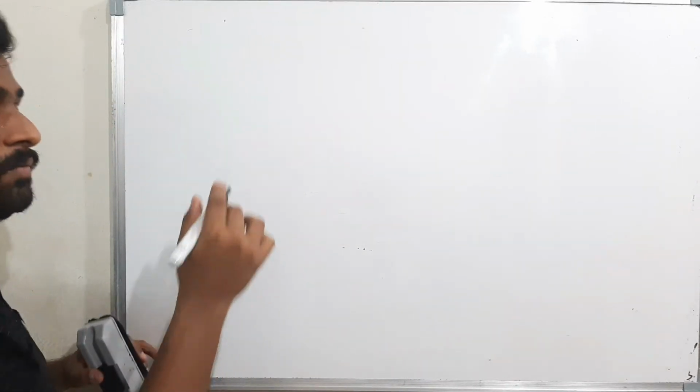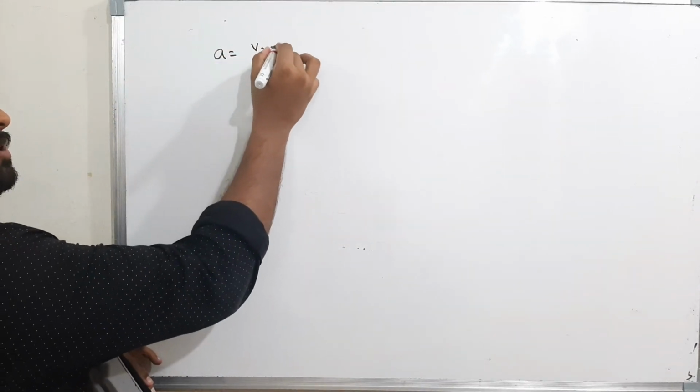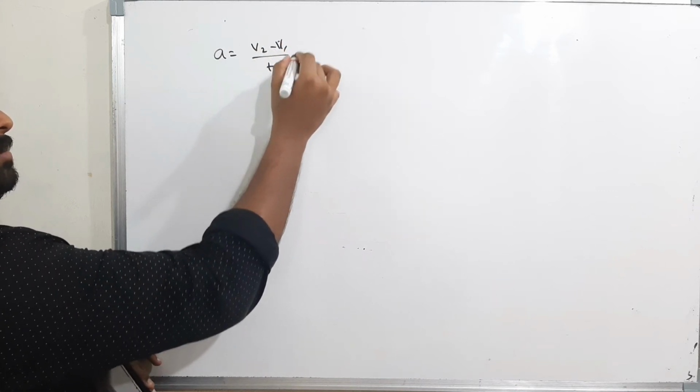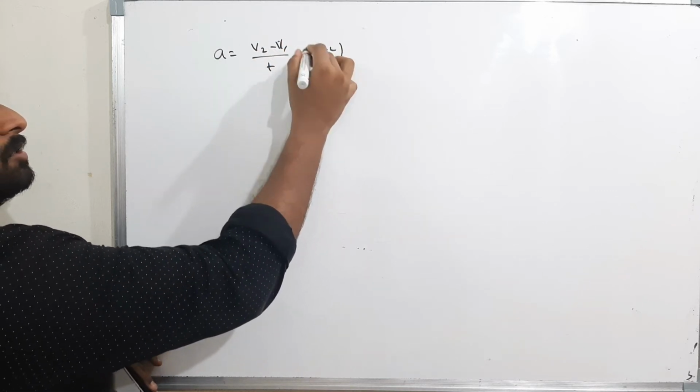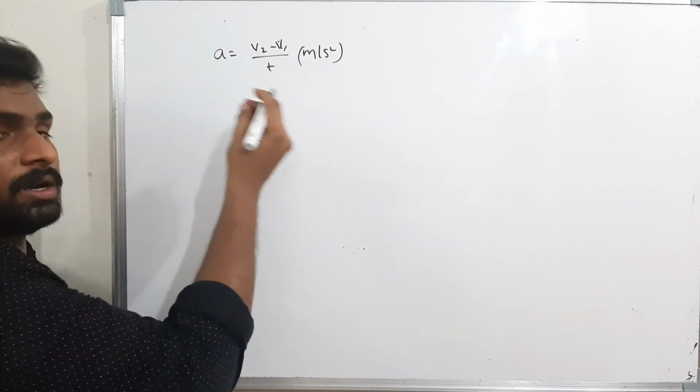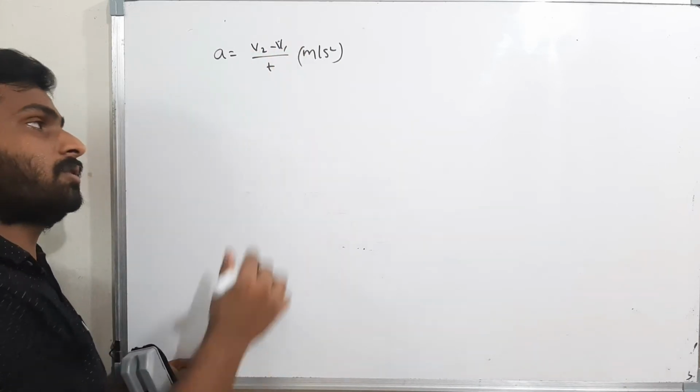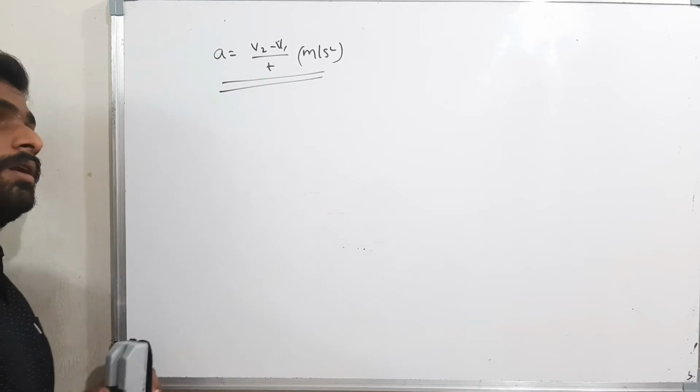Okay, I will simplify it. Acceleration is v2 minus v1 by time, meter per second square. That's all. Here v2 means final velocity, v1 means initial velocity. That's all. Okay, well and good.